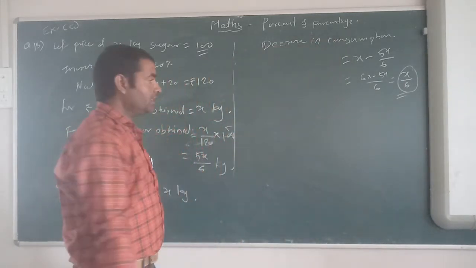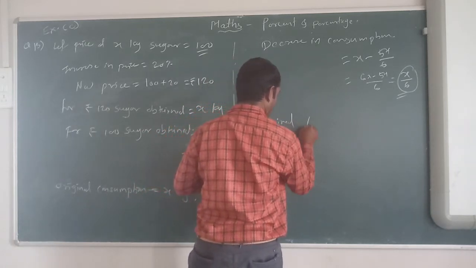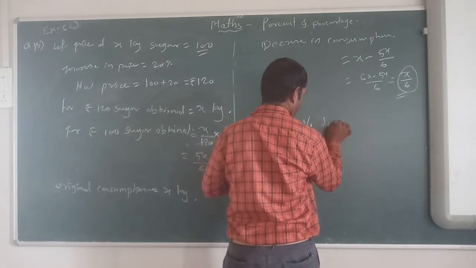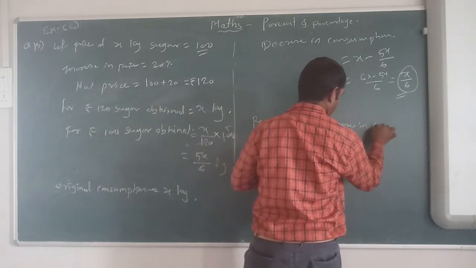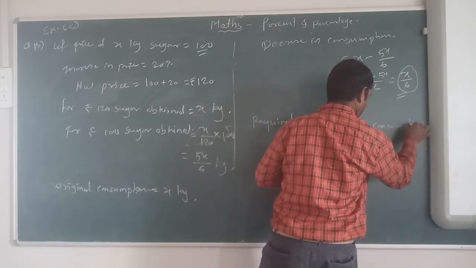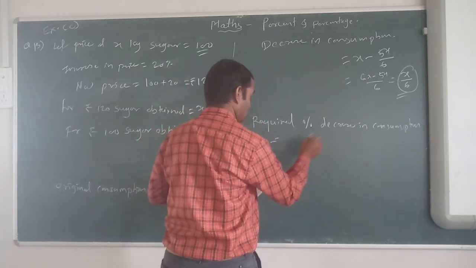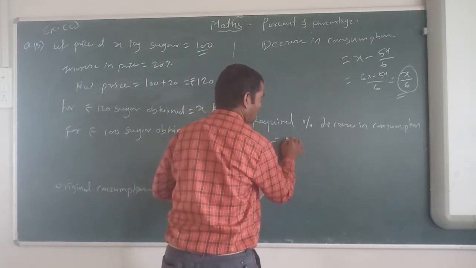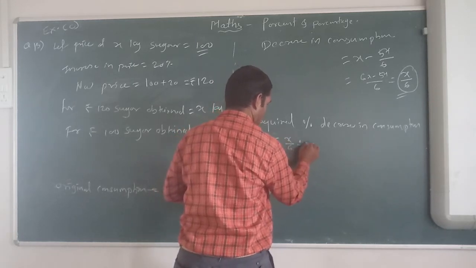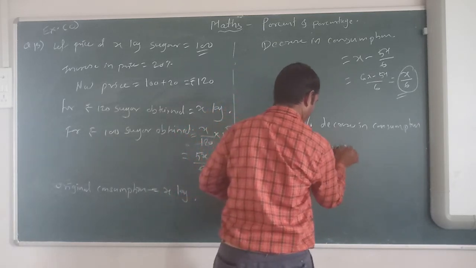But now we have to find it in percentage. So required percentage decrease in consumption equal to x upon 6 divided by x into 100.